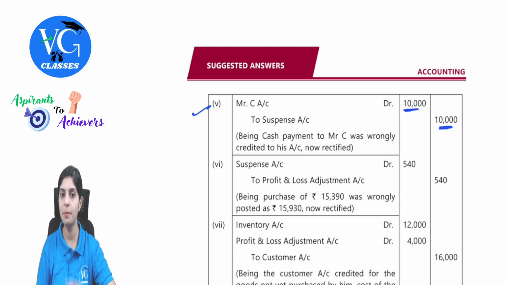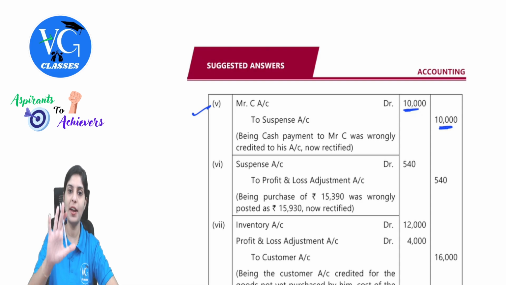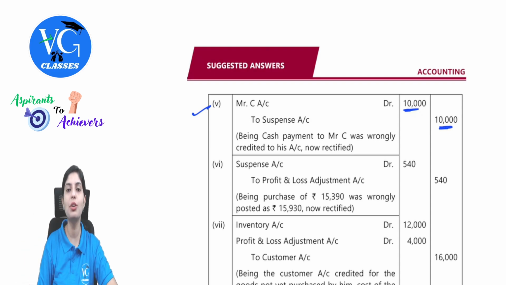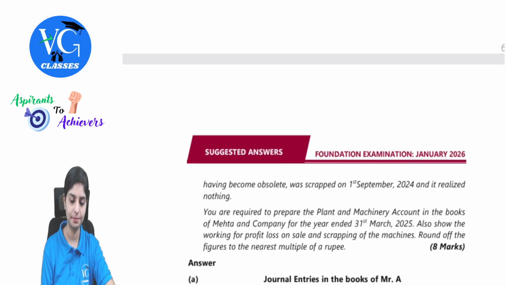How is this 10,000 coming? As I am repeatedly telling, C's account is credited, but his account should have been debited. 5,000 is the amount, so 5,000 on the credit side will get cancelled. If I have to bring 5,000 more on the debit, there is 5,000 also cancelled on the credit side. So the total amount needing to be considered would be 10,000. Clear? Yes. Next.